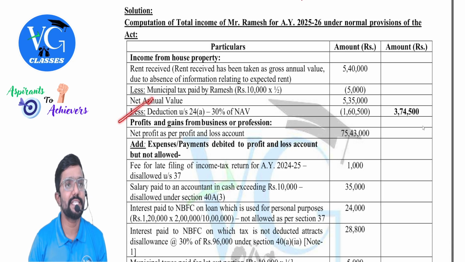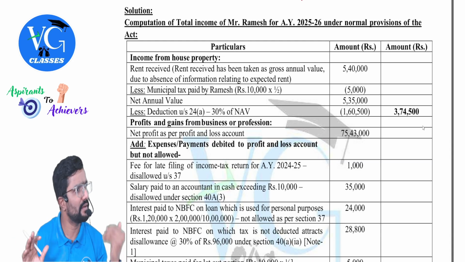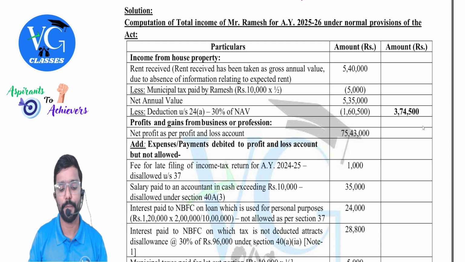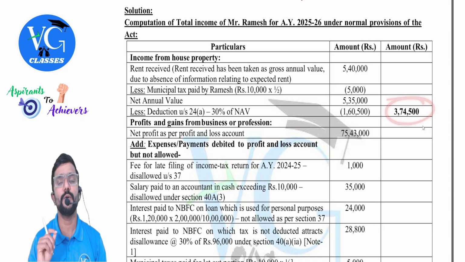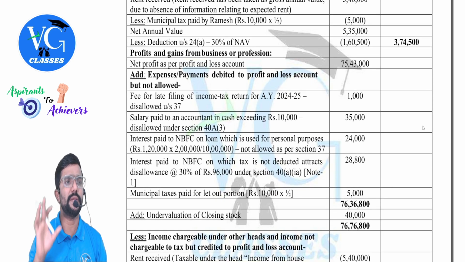From that, reduce the standard deduction, which is 30%. Sir, what about interest? When the question is silent about interest on housing loan, you don't assume any figure. Ignore it. So, how much is the income from house property? 3,74,500.